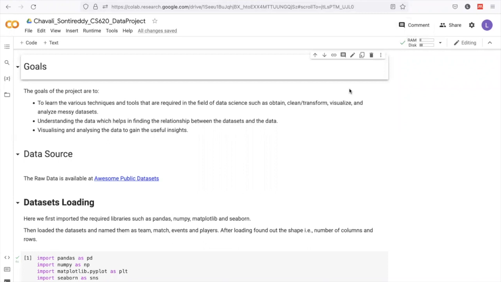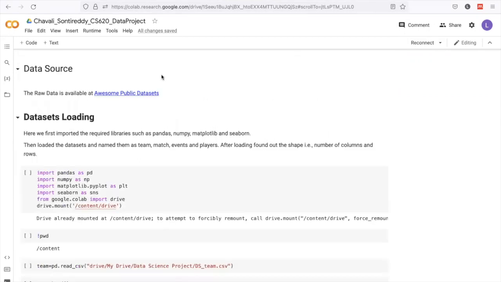The goal of this project is to make use of the various techniques present in the field of data science in order to obtain the raw data, turn it into a clean data set, and transform the data set to analyze it and visualize it to gain more insight about the data which we have in our hand. For this project, the raw data was sourced from this website, Awesome Public Datasets.